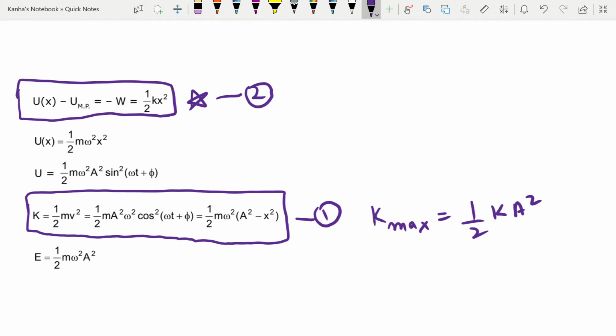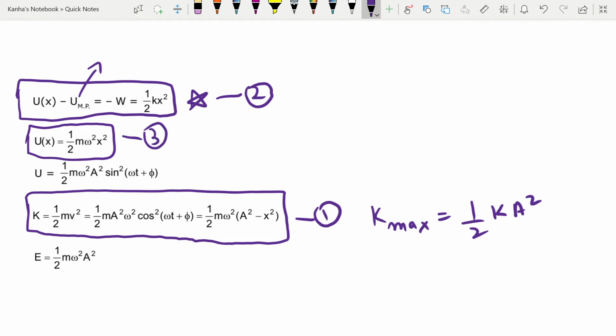You can choose the potential energy to be 0 when the particle is at the mean position. So the potential energy is nothing but half k x square, or half m omega square x square. Both these equations are prominent.